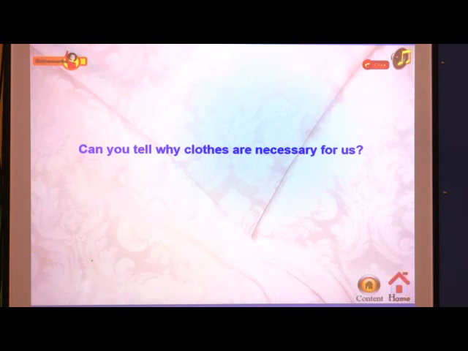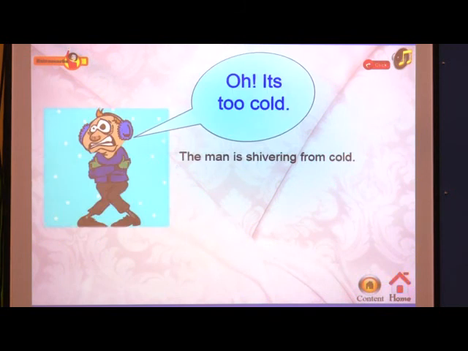Hope you gave the correct answer. We need clothes for protection and also to maintain body temperature. So clothes are needed to maintain body temperature and also for our protection. See in this picture, the man is saying, oh, it's too cold. He is shivering, he is suffering from cold.